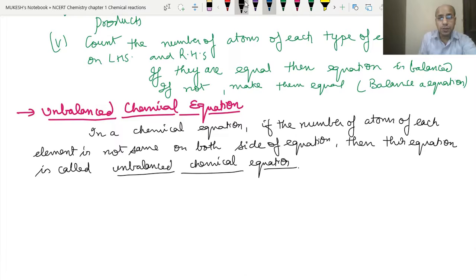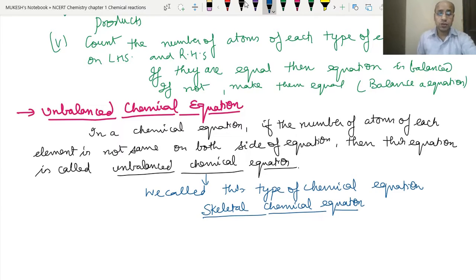Okay, now this equation is also called the skeletal chemical equation. We call this type of equation a skeletal chemical equation. Clear? Why skeletal? Because this equation is used as a base to arrive at the balanced chemical equation which we need to write in the exam.